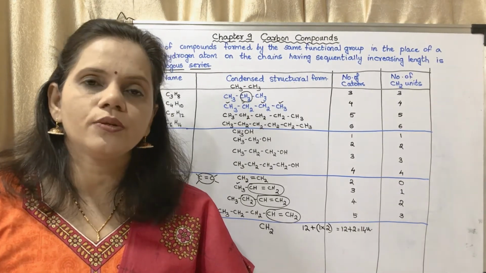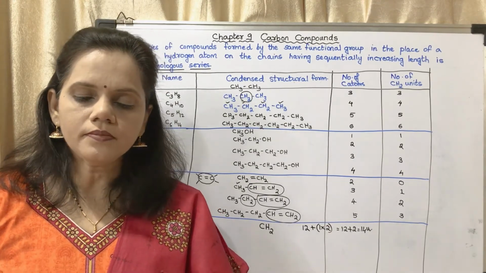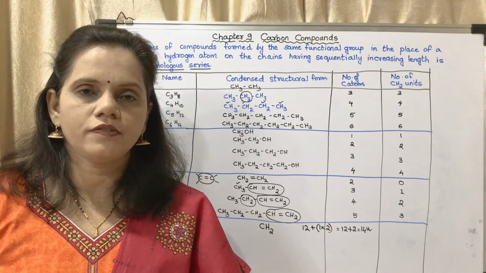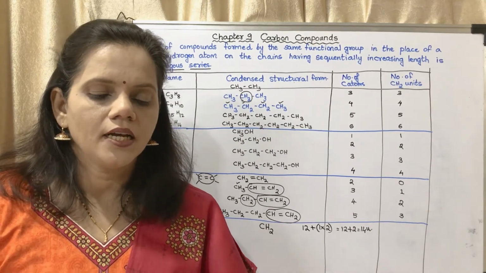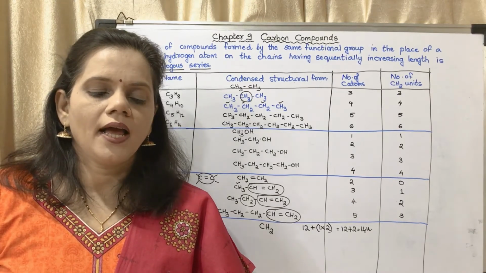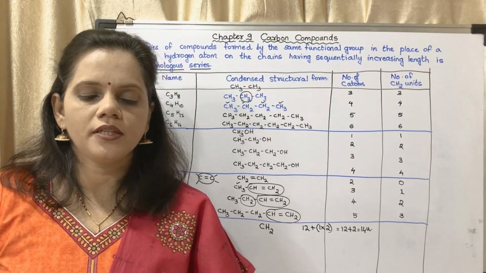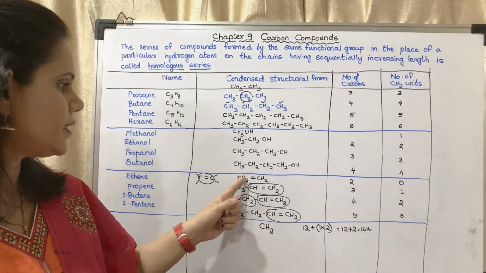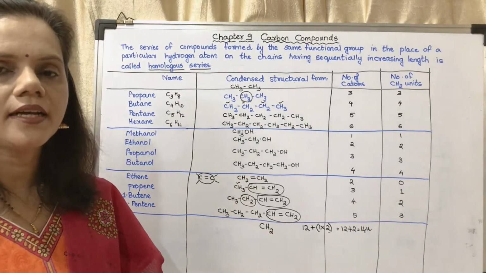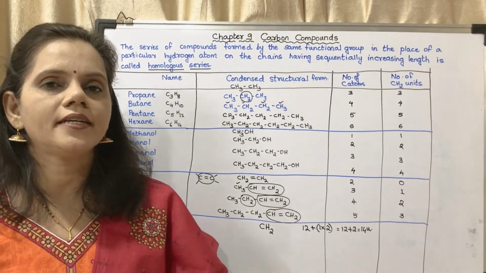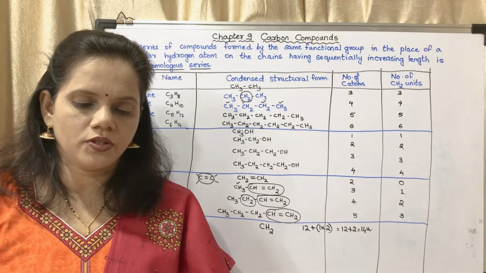Next is the use your brain power question. First one, inspect the molecular formulae of the members of this series, that is alkenes. Do you find any relationship in the number of carbon atoms and the number of hydrogen atoms in the formula? Yes, there is a relation between this and this. Then it increases by one CH2, one carbon atom and 2 hydrogen atoms.